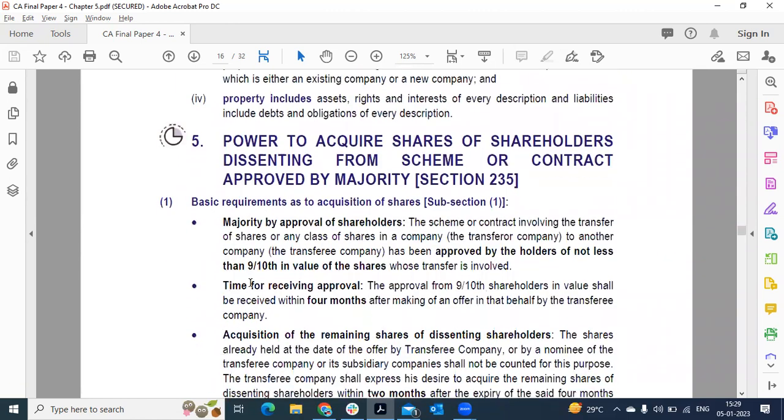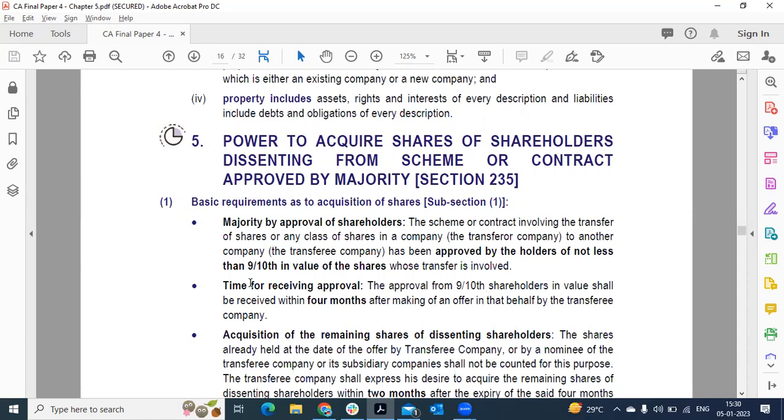Power to acquire the shares of shareholding. When a company is planning to acquire the shares of another company, it can make a scheme or contract involving a transfer. It has to approach the shareholders for the transfer of shares. The transfer of shares will take place only when the shareholders holding not less than 9/10 in value accept that the transfer of shares is okay.